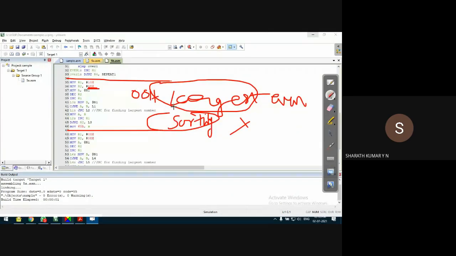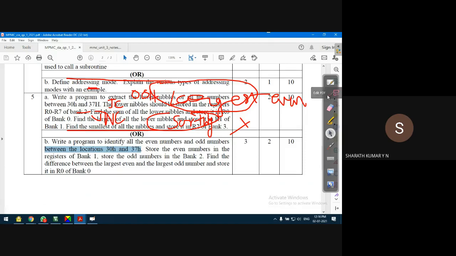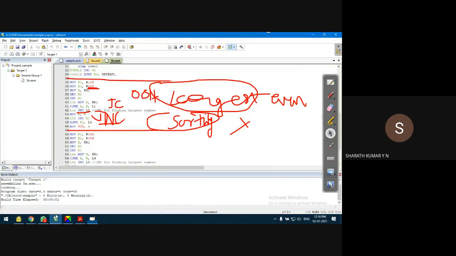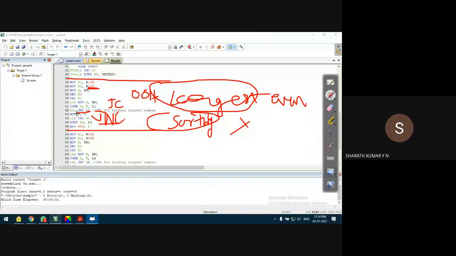Okay, to be more precise, I'm checking only the largest number. For the largest number, you have to use JNC. If you use JC, that will check the smallest number. Since the title of the program says we have to find the difference between the largest even number and the largest odd number, this program only checks for the largest number. For that, I'm using JNC. It will check the largest number.